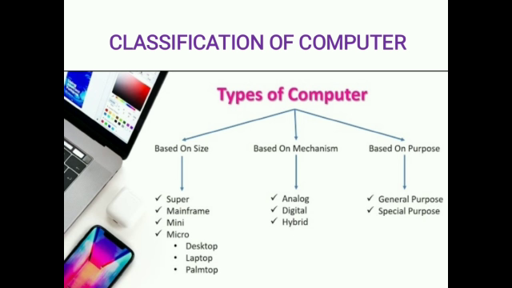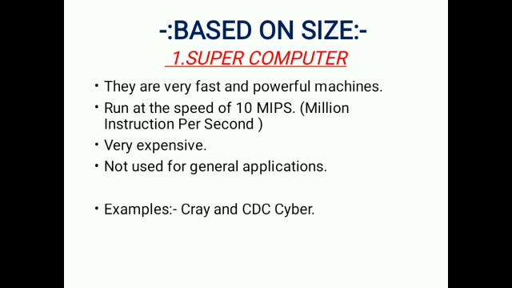In based on mechanism, there are three types. Here first one is analog computer, second one is digital computer, and third one is hybrid computer. And third one is based on purpose. In that based on purpose, there are two types. First one is general purpose computer and special purpose computer. Now we have to discuss about the based on size.